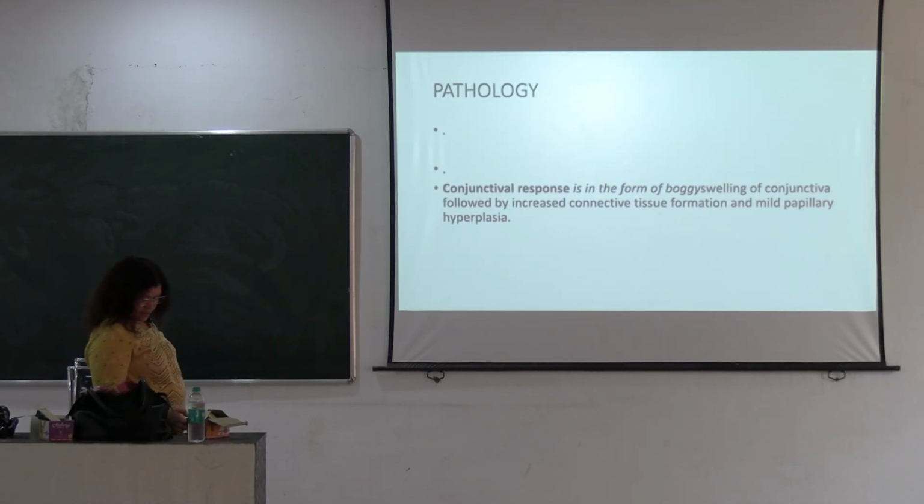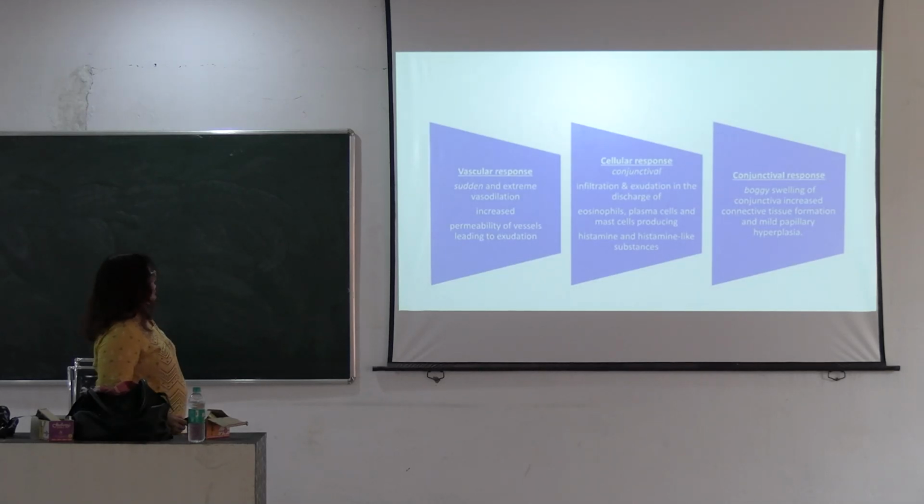Then pathology. In allergic conjunctivitis, 3 types of changes occur. In the vascular response, there is sudden and extreme vasodilatation of the blood vessels and increased permeability of the vessels causing exudation. Then cellular response. In the cellular response, there is infiltration and exudation in the discharge, and this discharge contains eosinophils, plasma cells and mast cells, and sometimes histamine and histamine-like substances are also present.